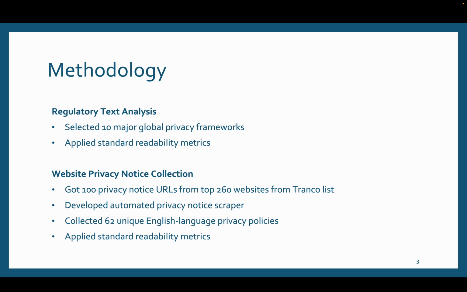Even though I had 100 URLs, there were a lot of duplicates because top companies or large companies own multiple URLs which have the same privacy notice. For example, Google, YouTube, a bunch of Google properties, a bunch of Facebook properties, a bunch of Amazon properties, and Microsoft. They all had the same privacy policy, right? So I uniquely got 62 privacy policies, and then applied standard readability metrics.